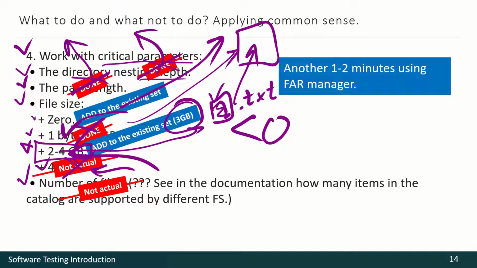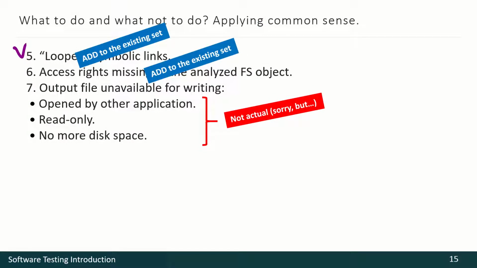Speaking about the number of files in a single directory. Of course, each and every file system has its own limitations, but it's not actual, because if the user reached that limitation, it's not about our application, it's about the file system. What about looped symbolic links? It's a situation when in a file system you have several symbolic links pointing to each other.